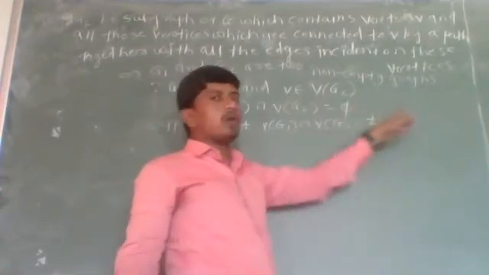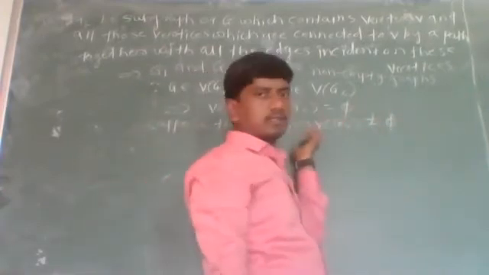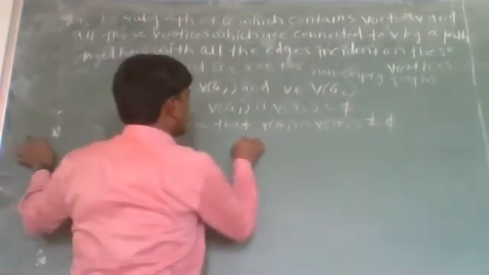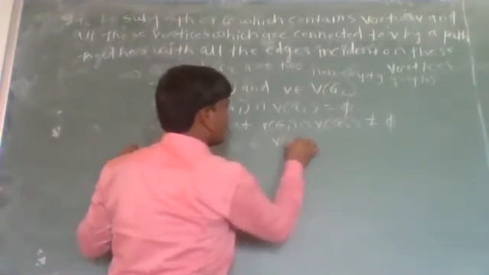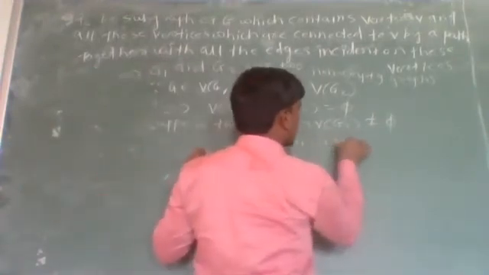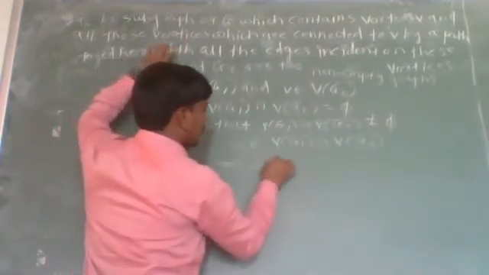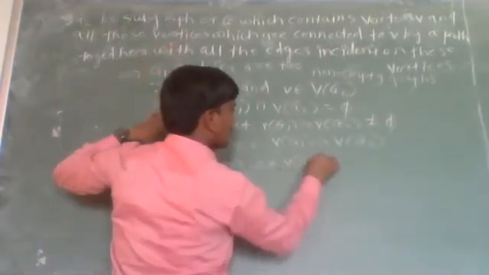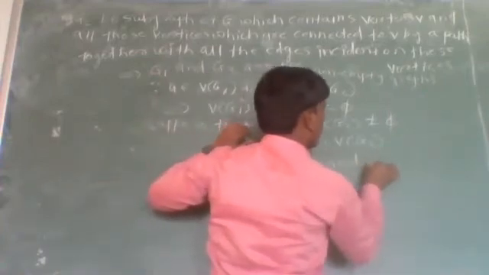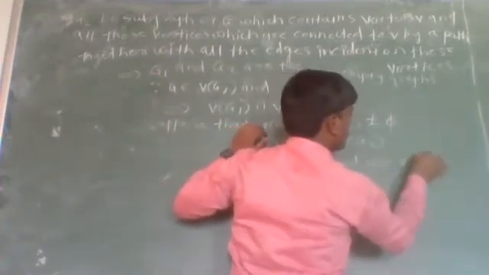Then there is at least one vertex common to both vertex sets. Suppose W belongs to the intersection. From this we can conclude that W belongs to the vertex set of G1 and W belongs to the vertex set of G2.